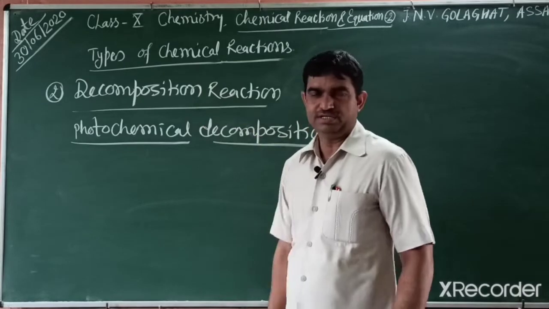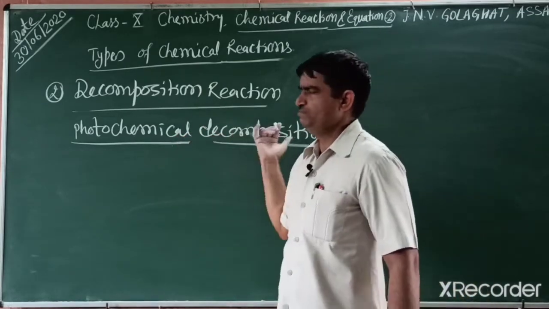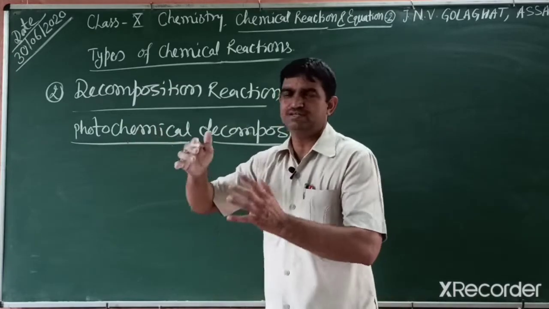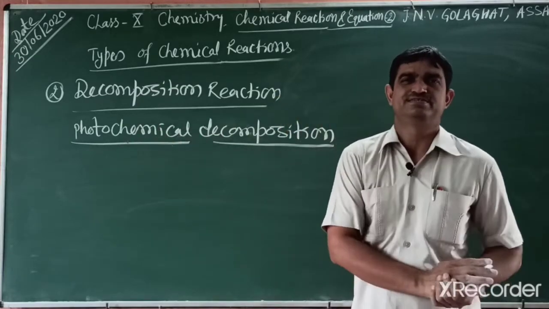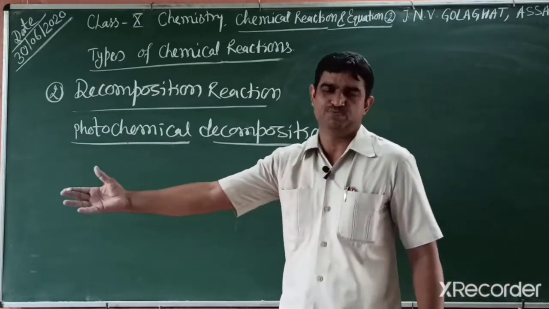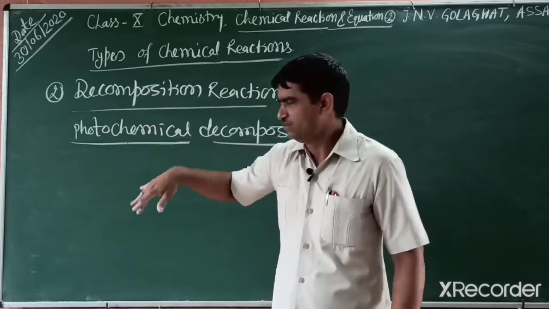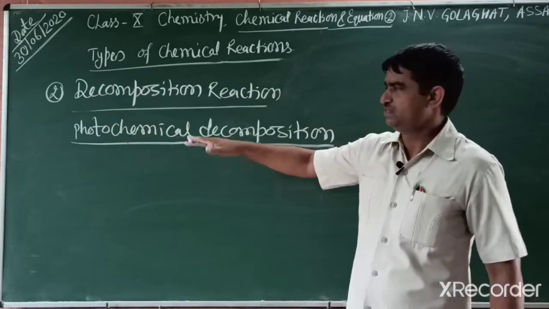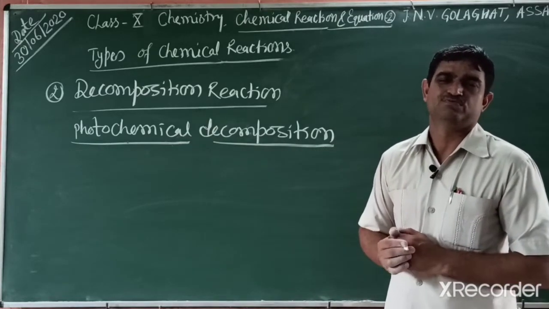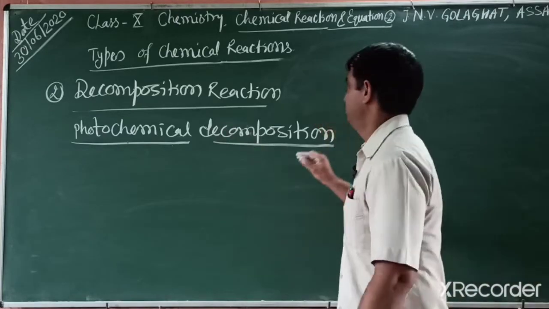Friends, another reaction is photochemical decomposition. What do you mean by photochemical? Photo and chemical: a chemical dissociates by sunlight. If you place some chemicals outside, open in air or near a window where sunlight falls, the substances are decomposed. That reaction is known as photochemical decomposition. We can explain it by giving an example.